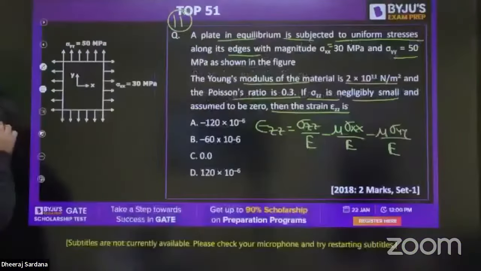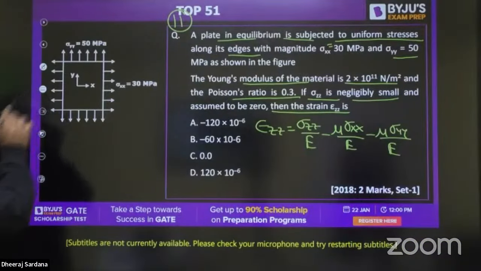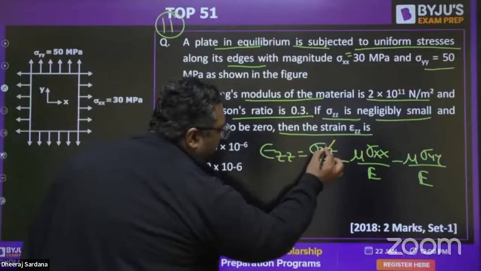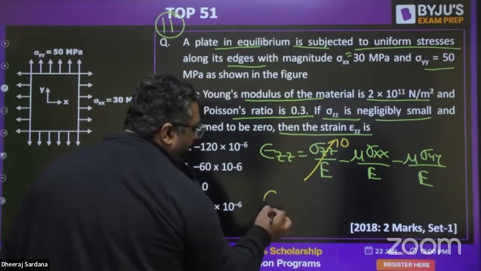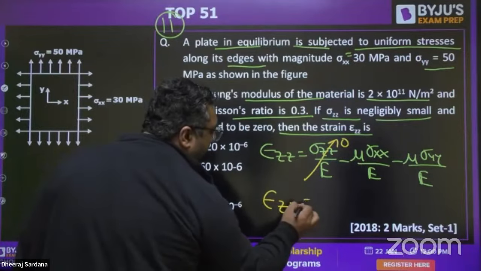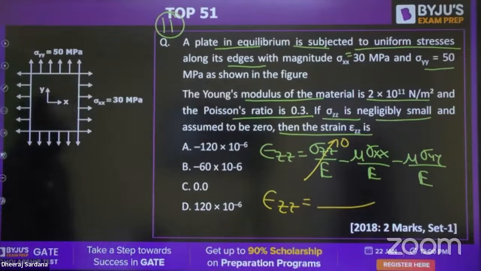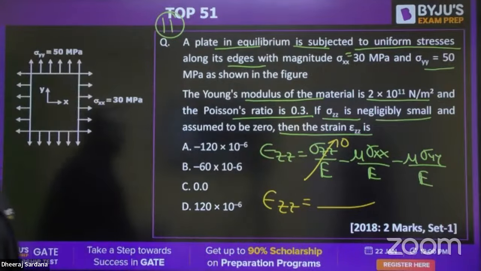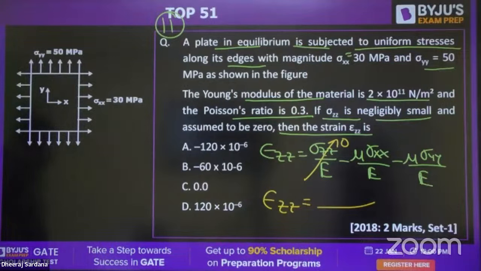If they have given sigma zz to be 0, this term will be 0, and you can find out what epsilon zz is. I feel this is an easy question, okay? And I feel everyone can answer it. If you are solving it, you can definitely give the right answer. Question number 11 it is. Just solve it, guys.